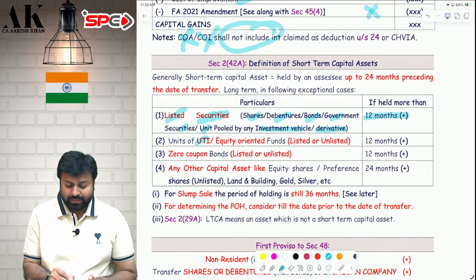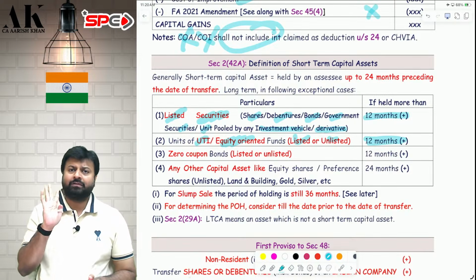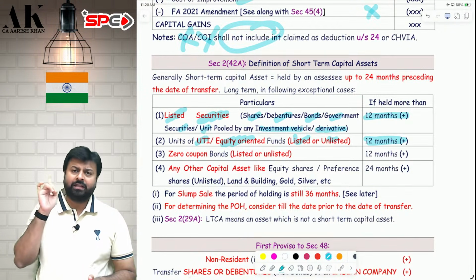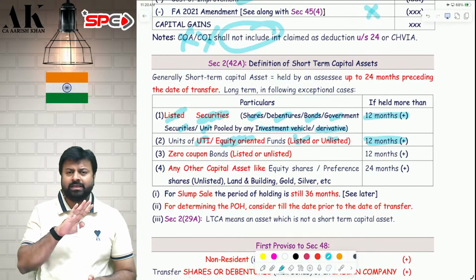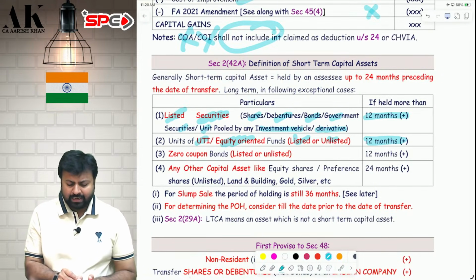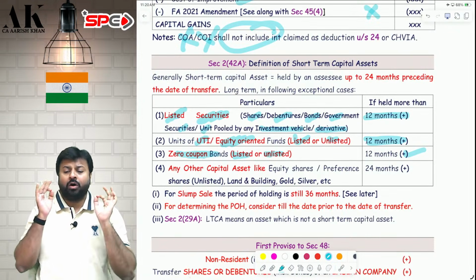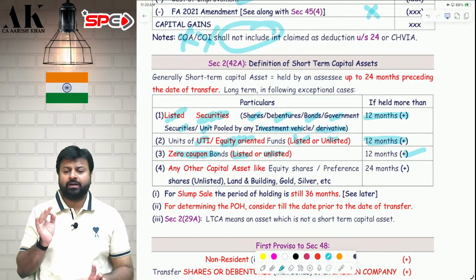Second, units of UTI and equity oriented fund, whether they are listed or unlisted, they will become long term after 12 months only. For units of UTI and equity oriented fund, they will become long term after 12 months, irrespective of whether they are listed or unlisted. And last but not least, zero coupon bond, listed or unlisted, they will become long term after 12 months. Apart from this, all other assets will become long term after 24 months.